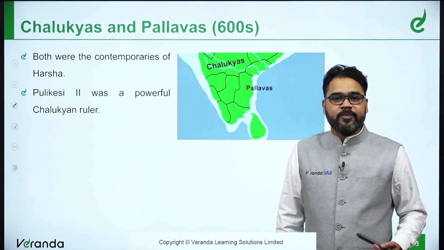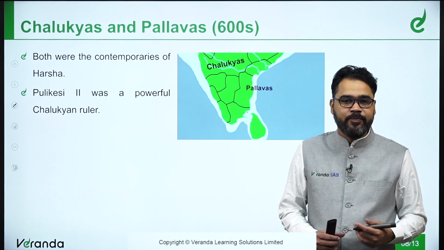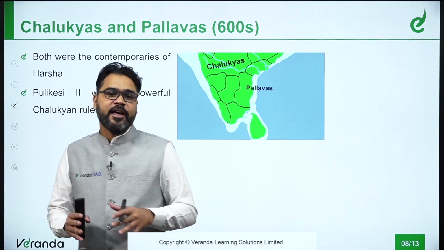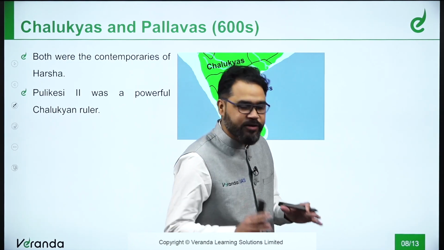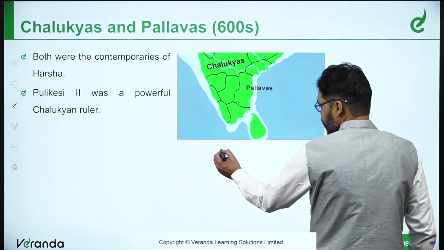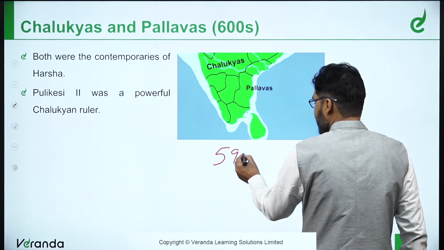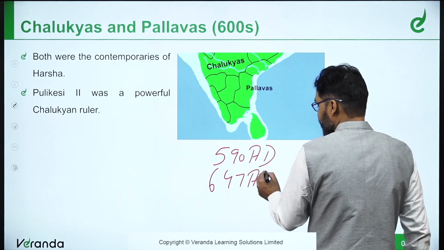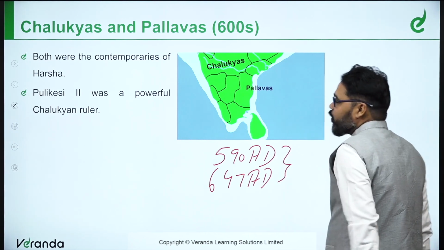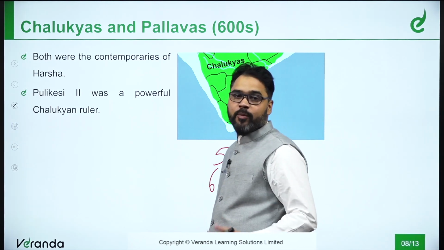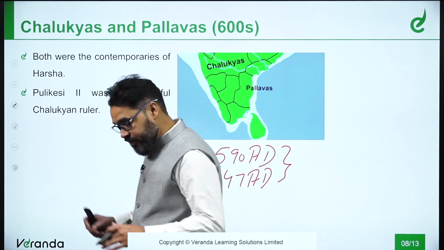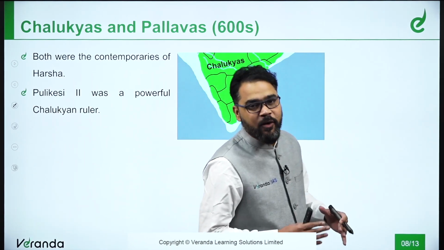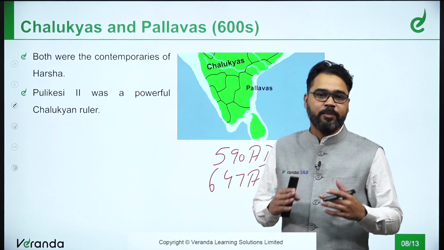Now, after that came the Chalukyas and the Pallavas. They can be said to be the contemporaries during the time of Harshvardhan. I have already told you that Harshvardhan was born in 590 AD and died in 647 AD. So both the Chalukyas and the Pallavas were a prominent force during the same reign when Harsh of the Vardhan dynasty was ruling over the northern part of the country.